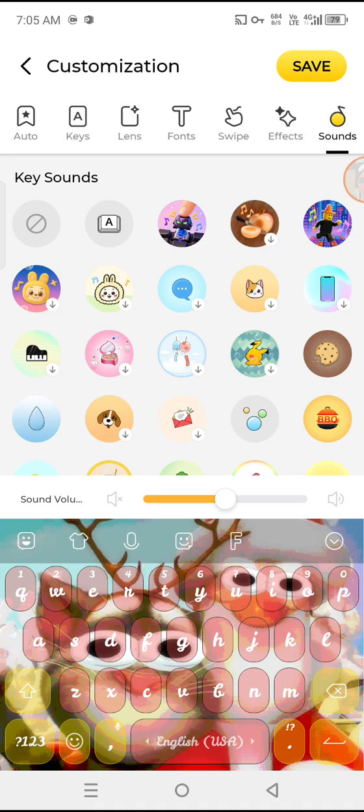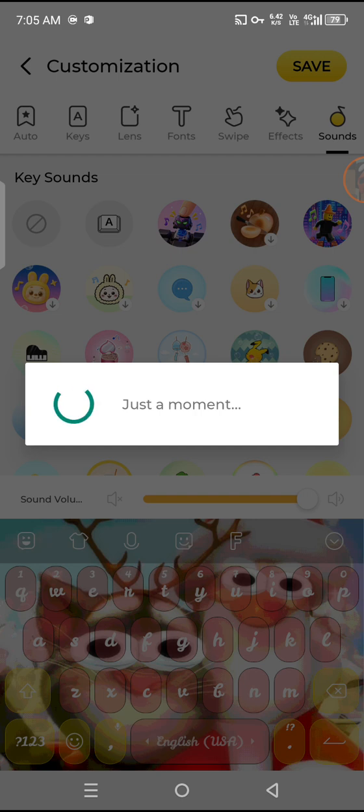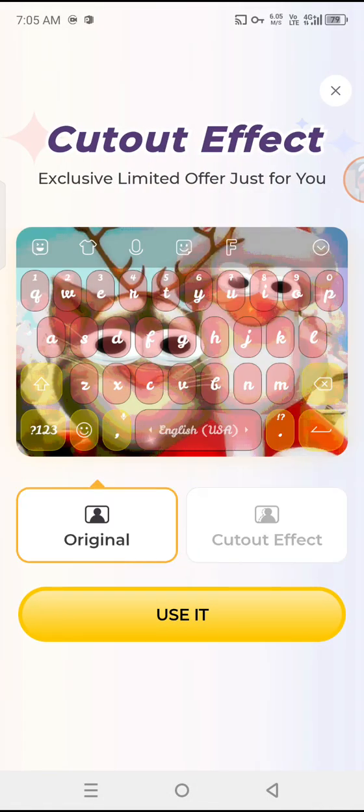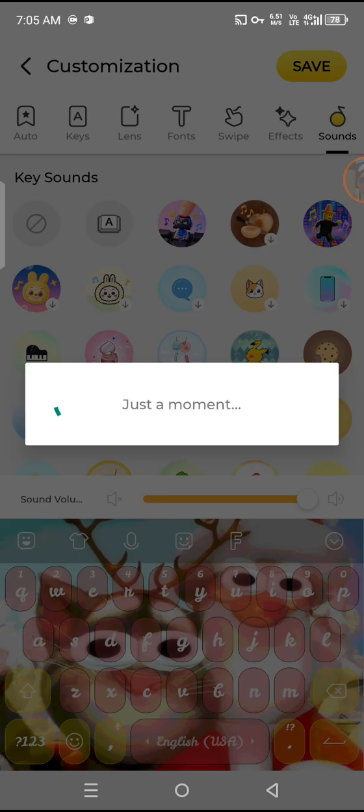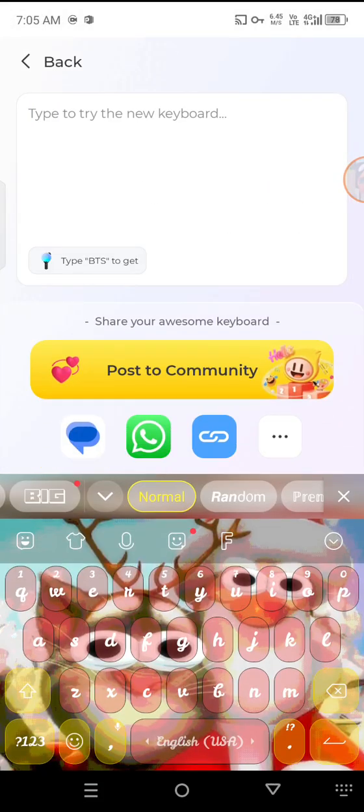You can also adjust the volume. And here you go. You just customized your own keyboard. Then you can try your new keyboard.